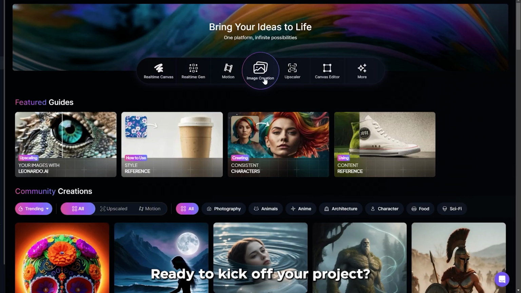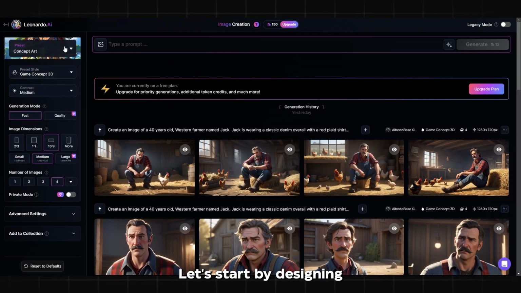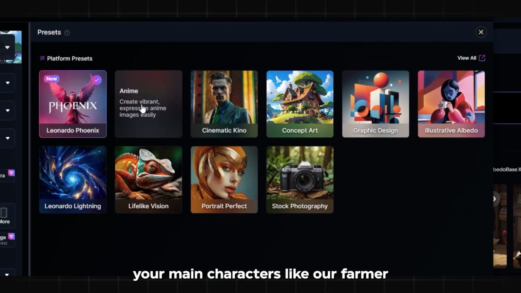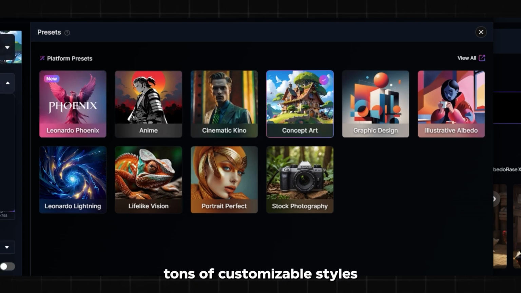Ready to kick off your project? Hit image creation right in the center. It will open up a whole new page for you to explore. Let's start by designing your main characters, like our farmer and the golden goose. Leonardo AI gives you tons of customizable styles so you can find the perfect look to fit your fable.